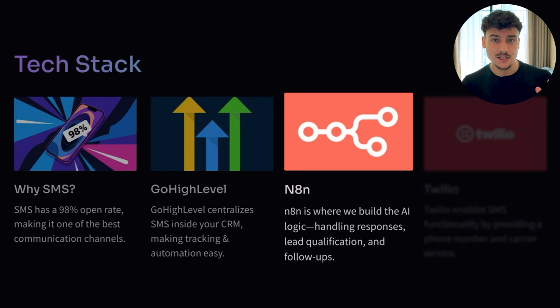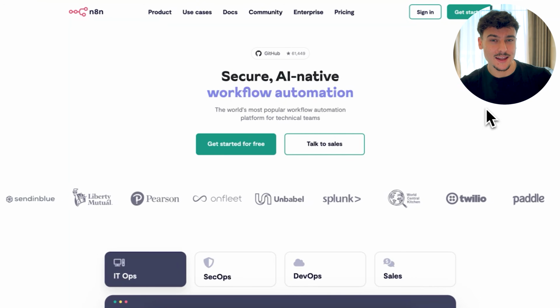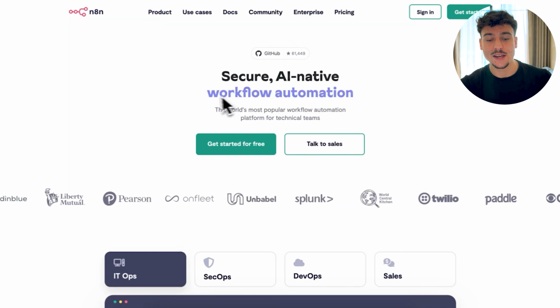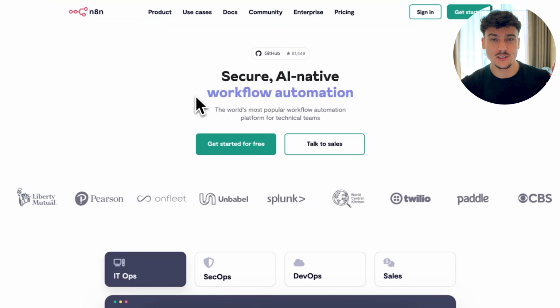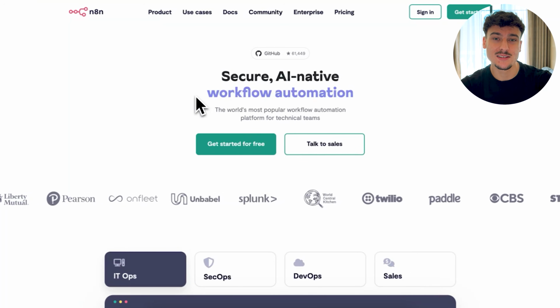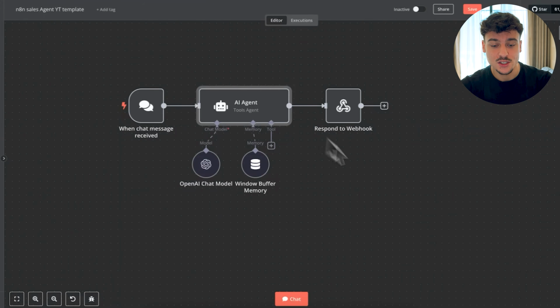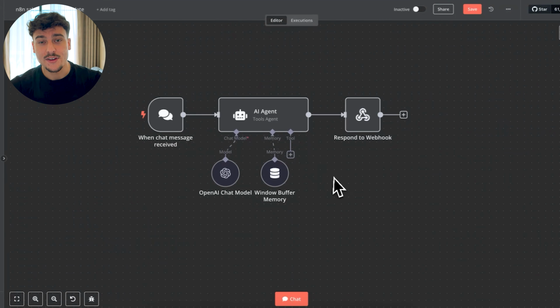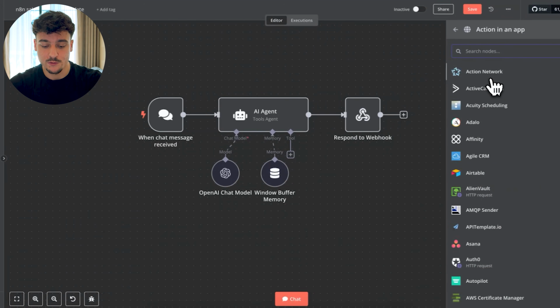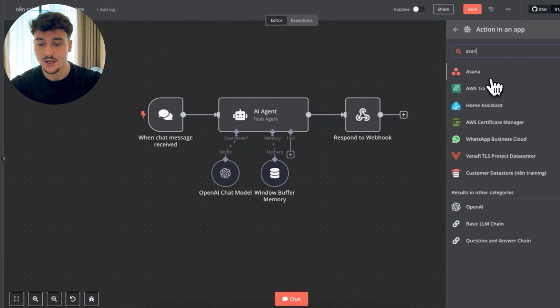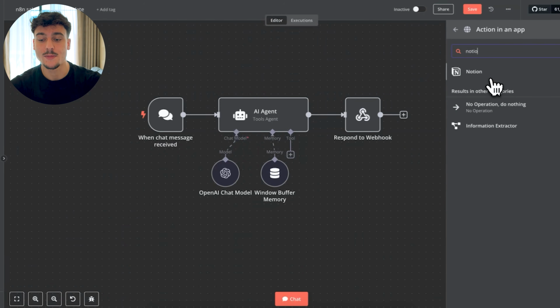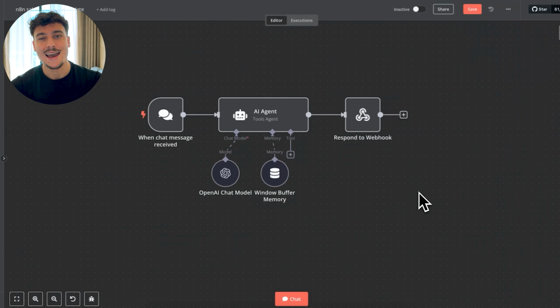The second element is n8n. This is where we're going to be building the actual AI agent. n8n originally is actually an automation tool to build workflow automations similar to Zapier or Make, but it recently added AI functionality, such as what you can see here on the screen. You can have an AI agent and you can actually hook it up to a ton of different things. Like, for example, if you want to use a different CRM, you can use HubSpot, you can use Asana, you can use Notion for task management. Whatever the case may be, n8n really does it all, and it's what we're going to be using in this video.